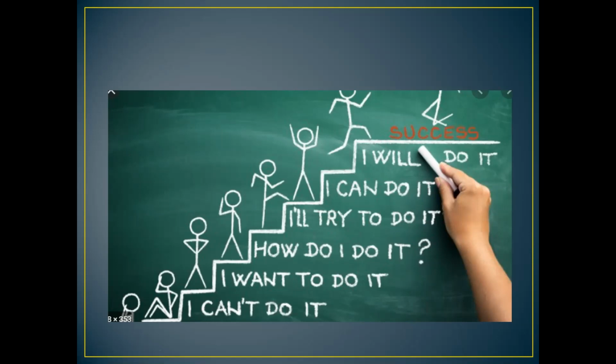And then slowly and gradually you will find confidence in yourself. You will say, I can do it, and definitely you will do it and finally achieve the success. I hope that by following these paths, we'll definitely achieve success.